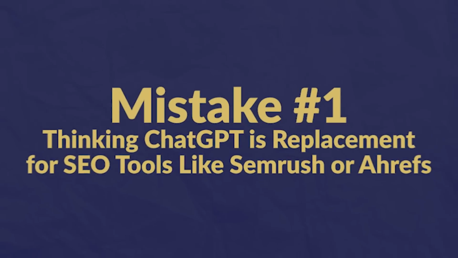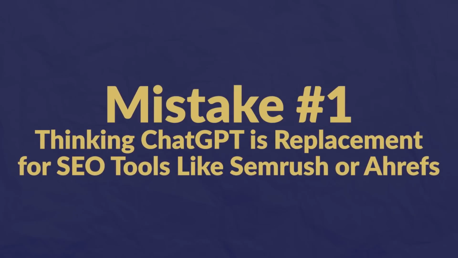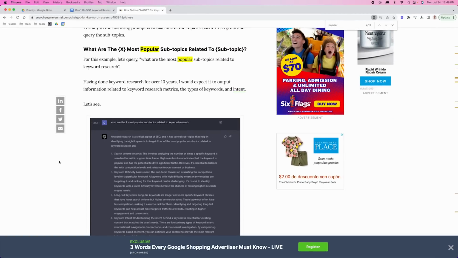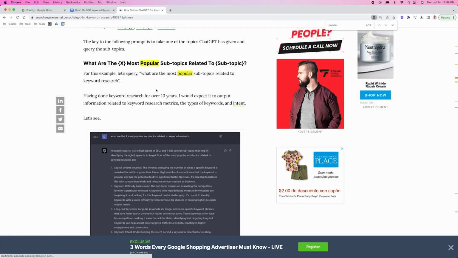Let's dive right in. So the first mistake people are making is thinking that ChatGPT is a replacement for traditional keyword research tools like SEMrush or Ahrefs. So here's an example of how you should not use ChatGPT. You can use ChatGPT to come up with broad topics, which you can then take and use to find more granular ideas. But one thing you don't want to do is use ChatGPT to tell you the popularity of any given keyword, because it doesn't even have that capability.